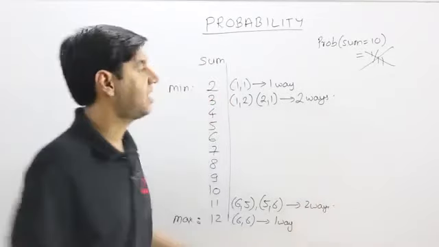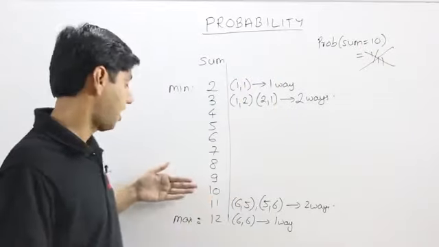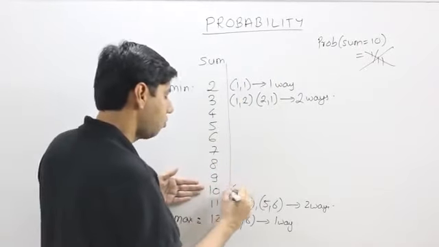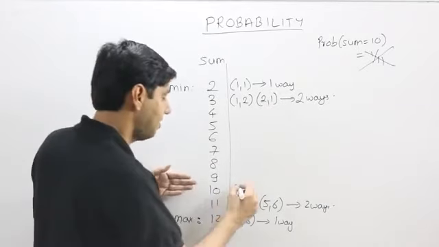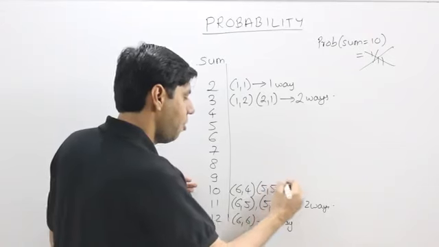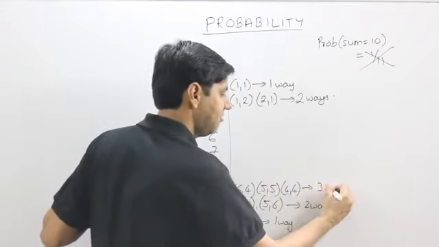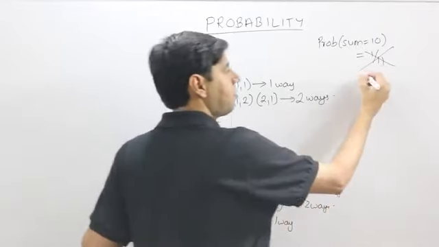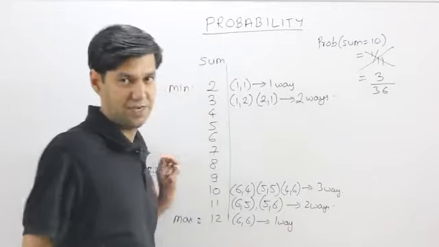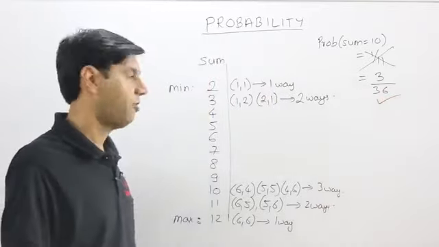So proceeding in the same way, if the question was requiring us a probability of finding 10, we would reach 10. You need not do the others, directly approach 10. How could, since 10 is at the higher end, start with I could have a 6, 4 or a 5, 5 or a 4, 6. So in how many ways are these? These are 3 different ways. So the required probability, 3 ways are acceptable out of a total of 36 ways. And this is going to be my answer, 1 by 12, the probability for 10.